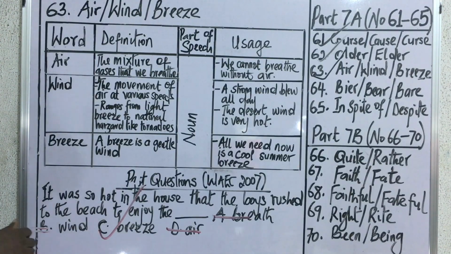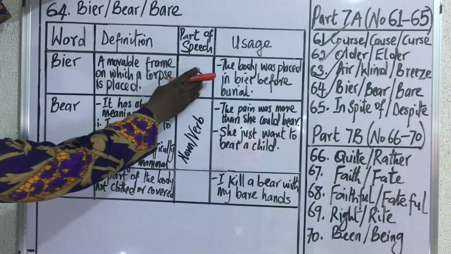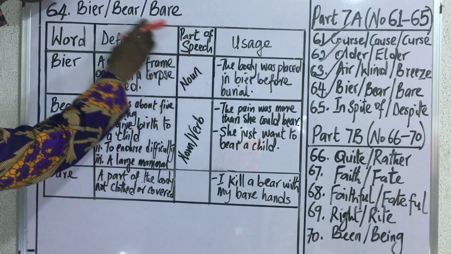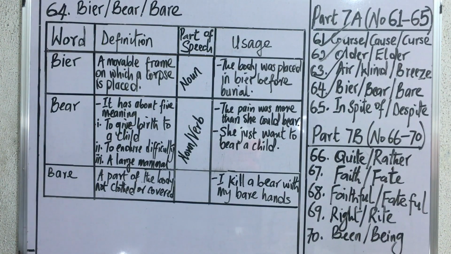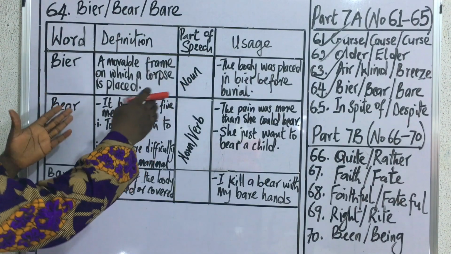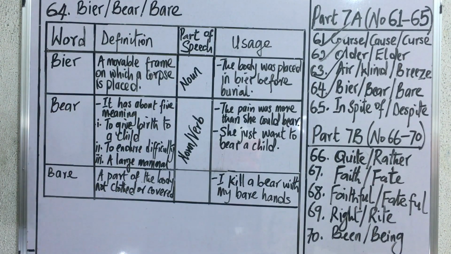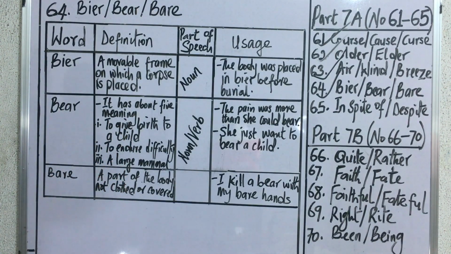Let's take a step further by considering our next items, which include bier, bear, bare. Good. Now, what's the meaning of the first word here? Bier. Bier is a movable frame on which a corpse is placed before burial. It's a frame or a kind of tabular structure that they normally place a corpse on before it is lowered into the grave. So that's the meaning of bier.